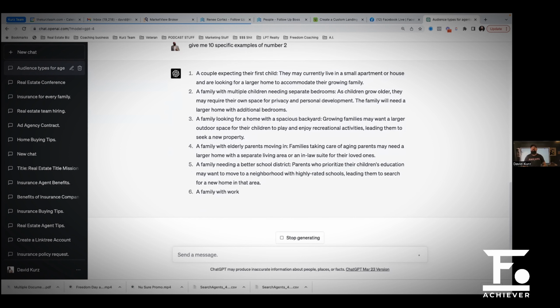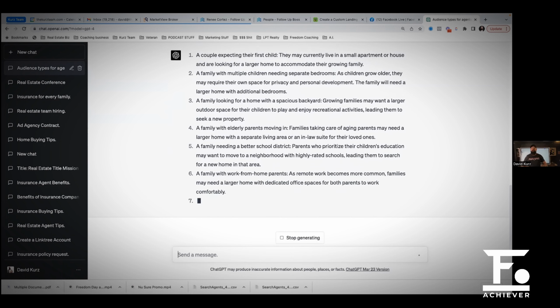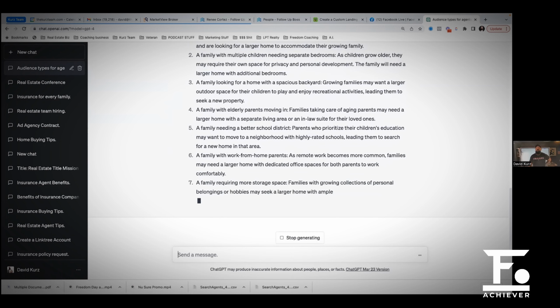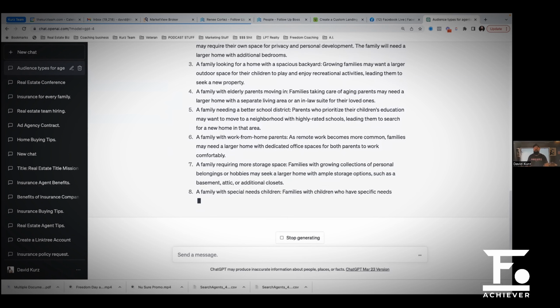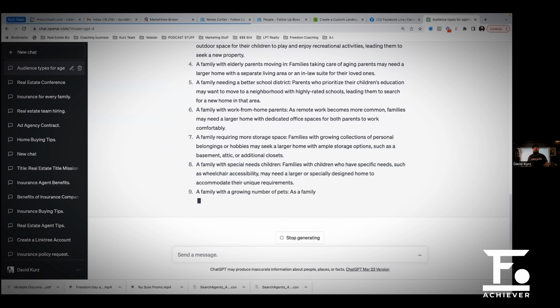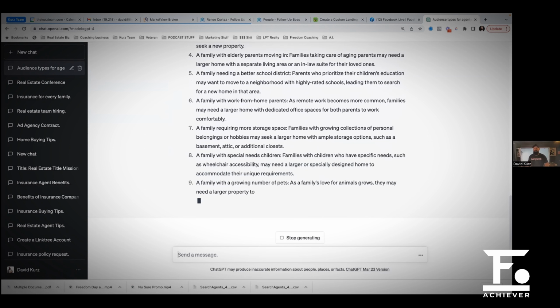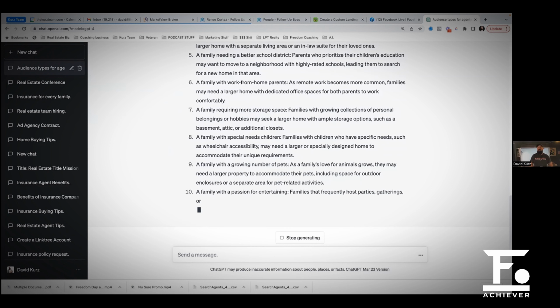A couple expecting their first child, a family with multiple children needing separate bedrooms, a family looking for a home with a spacious backyard, a family with elderly parents moving in, a family needing a better school district, a family with work from home parents, a family requiring more storage space, a family with special needs children, a family with a growing number of pets, a family with a passion for entertaining.